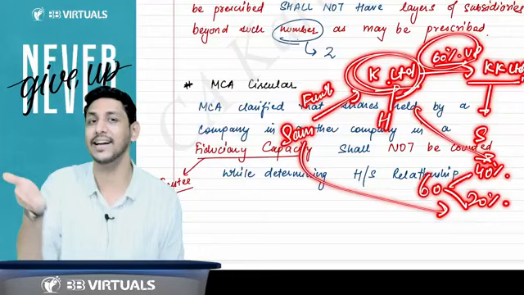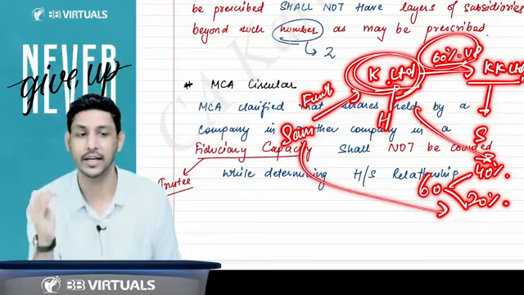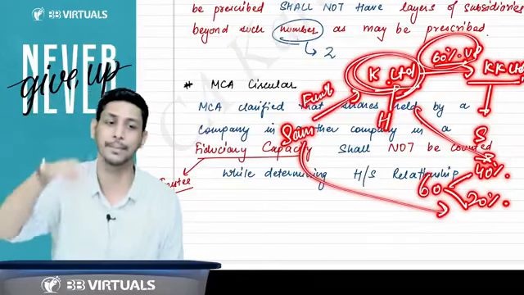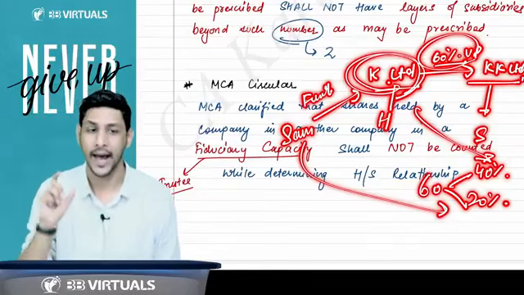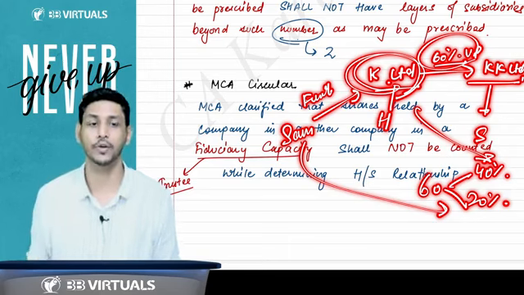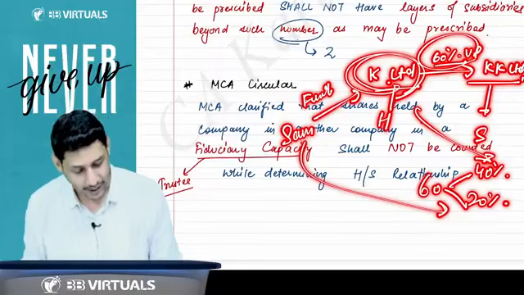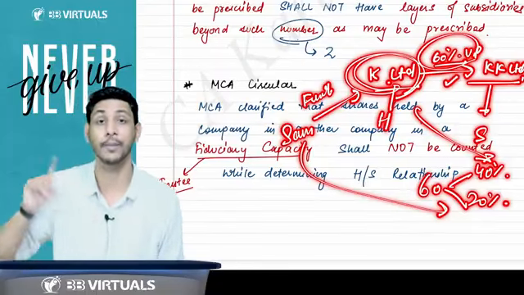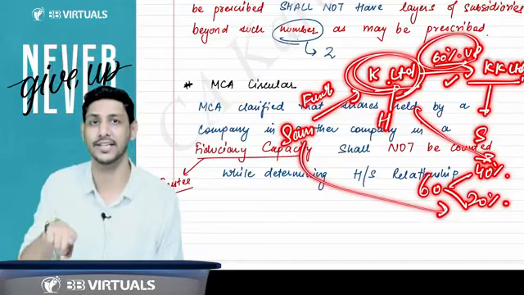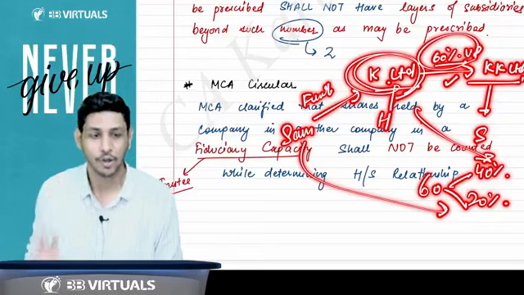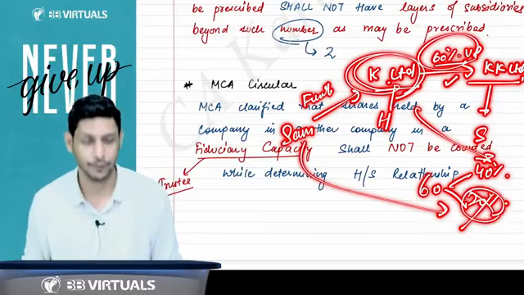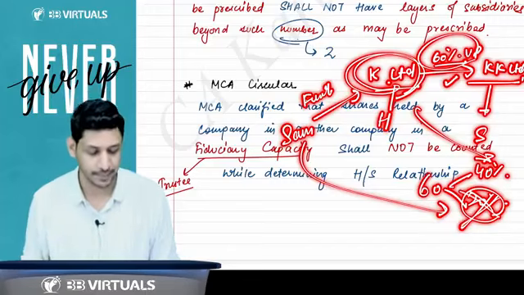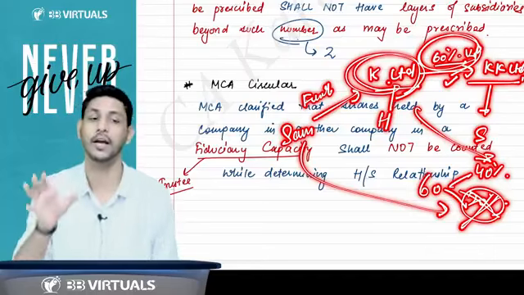So apparently you are seeing that K Limited is holding 60% in KK Limited, but all 60% do not belong to K Limited. Actually only 40% belongs to K Limited. Out of that 60%, 20% K Limited is holding on behalf of Sam in a fiduciary capacity, in a trustworthy capacity. So this holding will not be considered for counting the holding-subsidiary relationship. You will not count this 20%. This 60 will actually not be counted as 60.